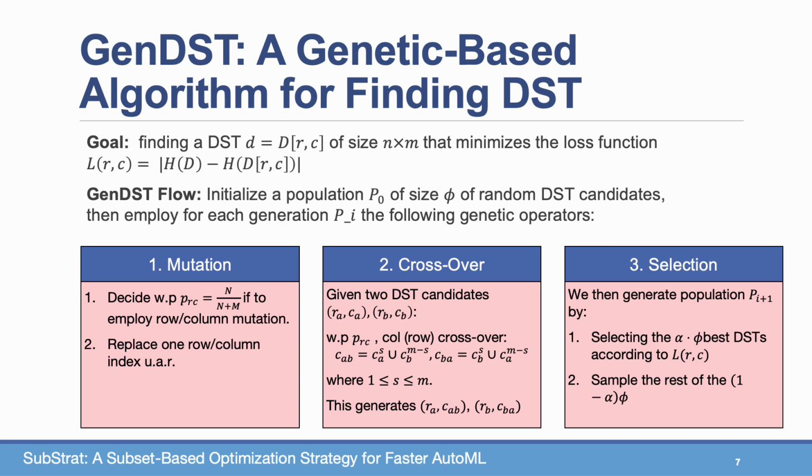So this is done in every generation Pi until we reach a stopping criteria, which could be a fixed number of generation, or when the improvement in the loss function is reaching a halt.